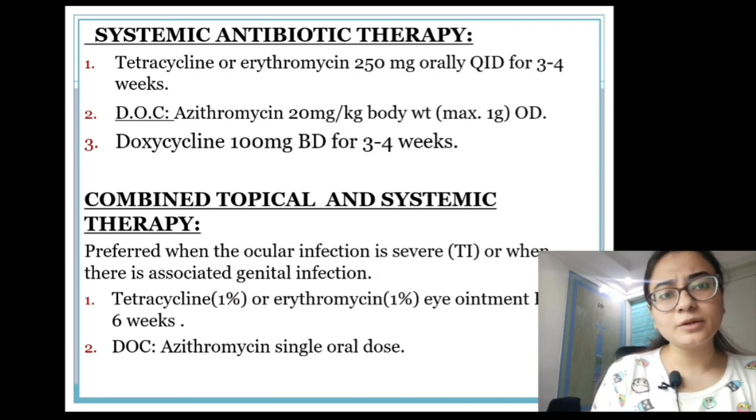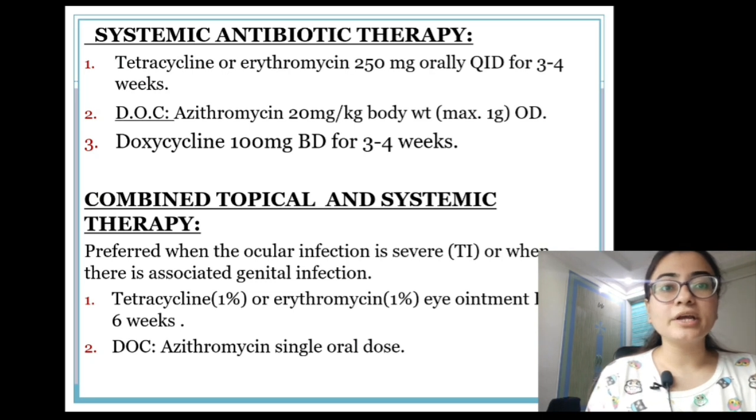Systemic antibiotic therapy can be tetracyclines or erythromycin 250 mg orally 4 times a day for 3 to 4 weeks. The drug of choice, however, is azithromycin, which is given at 20 mg per kg body weight, maximum up to 1 gram, as a single dose.